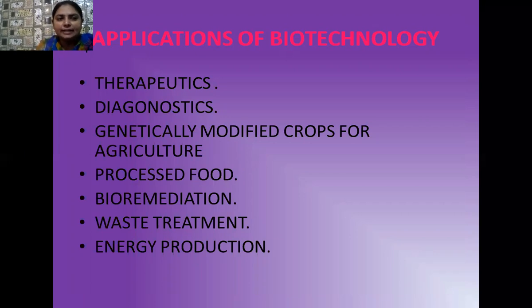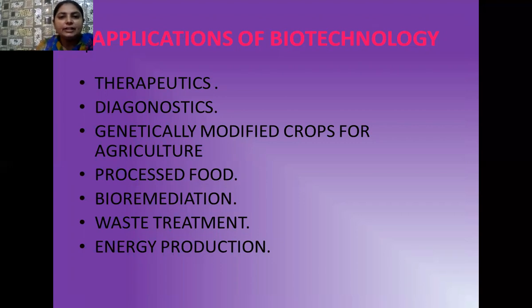So we can use the tools of genetic engineering, one of them being PCR, polymerase chain reaction, by which we can amplify the genetic material of the antigen or the pathogen, and before the appearance of symptoms we can identify the genome. In this way, the diagnosis of the disease can be started earlier.